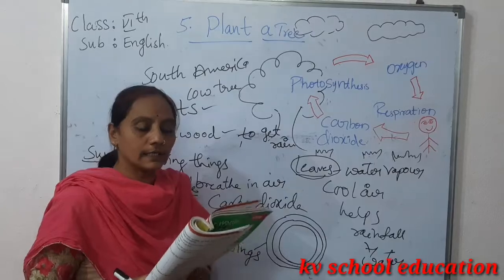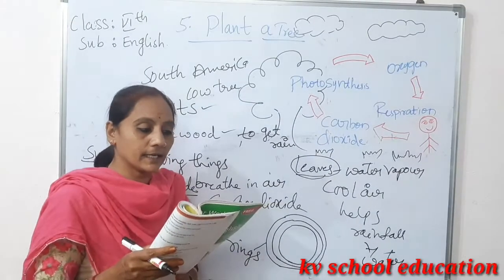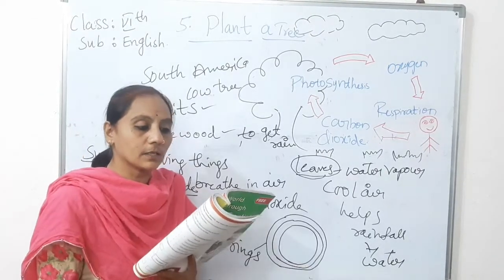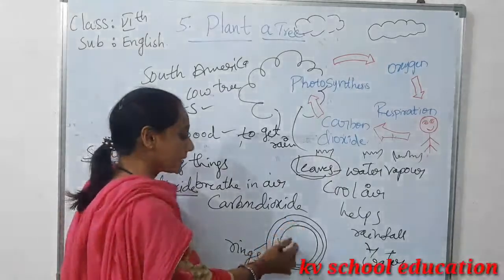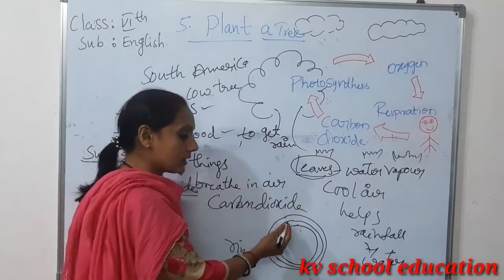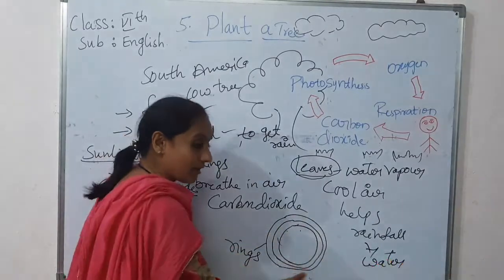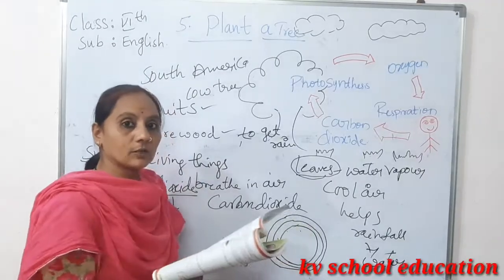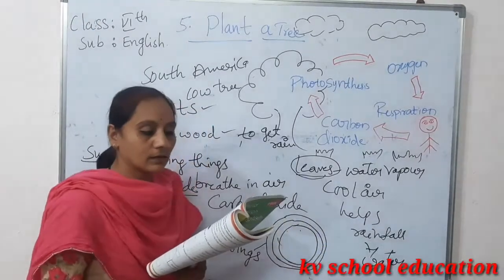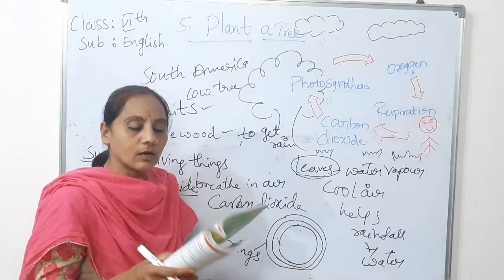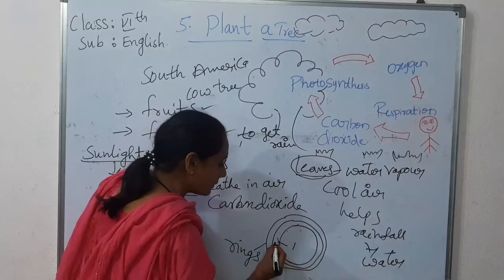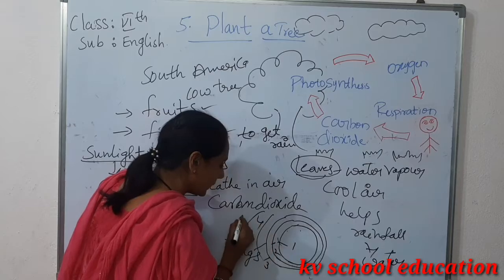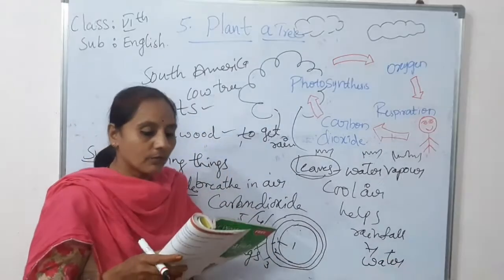Every year a tree grows a little bigger, and the trunk gets another layer of wood. So slowly we get another layer of rings. You cannot see the rings because they are inside the tree. After cutting down the tree, you can see the bottom part of the tree and the rings. One ring indicates 1 year. The second ring indicates 2, the third ring indicates 3, the fourth ring indicates 4, the fifth ring indicates 5 years, like that.